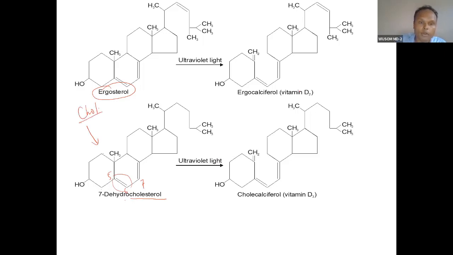It can be synthesized from cholesterol, or it is actually the molecule that is before cholesterol. During the synthesis of cholesterol, it is the second last step, and it can be synthesized from cholesterol also. So it works both ways. So 7-dehydrocholesterol converts into this.